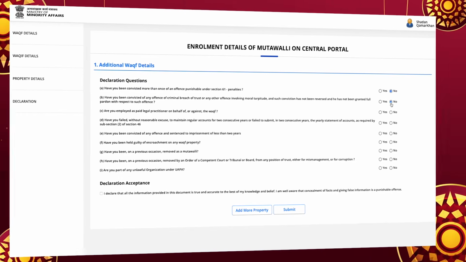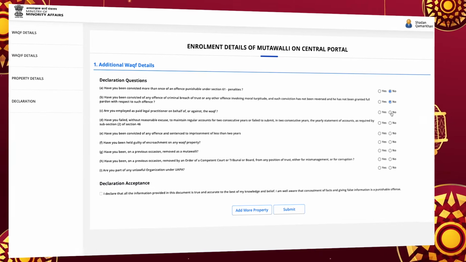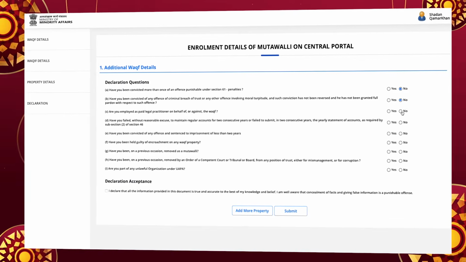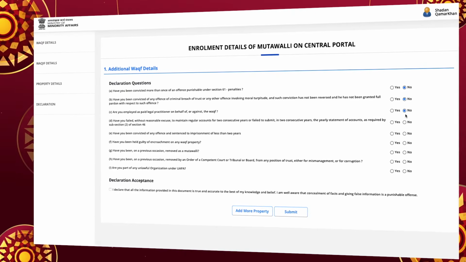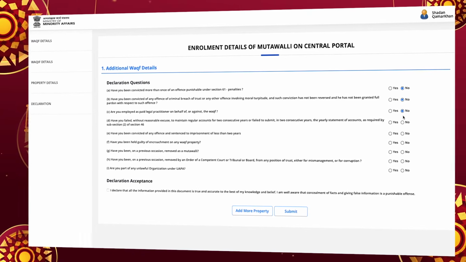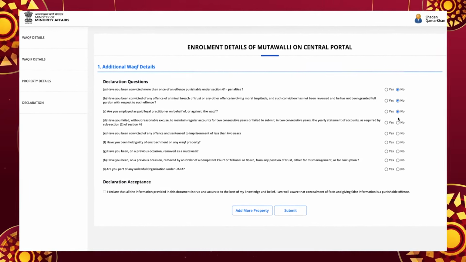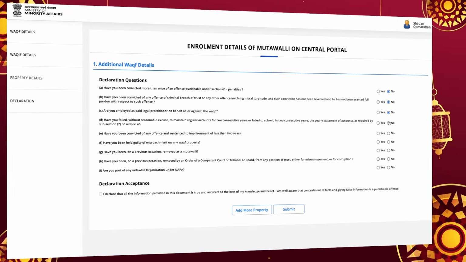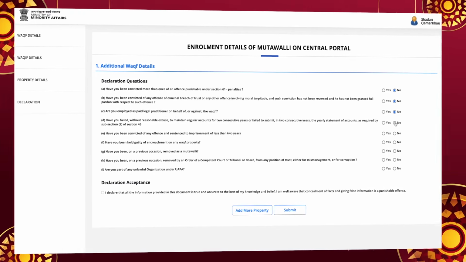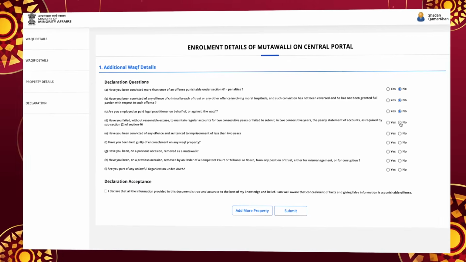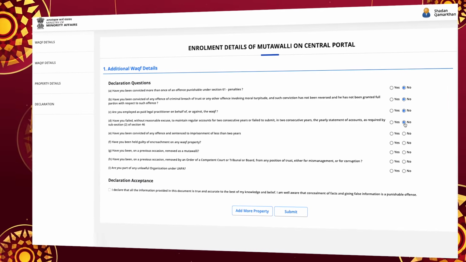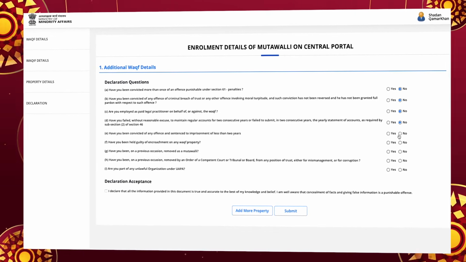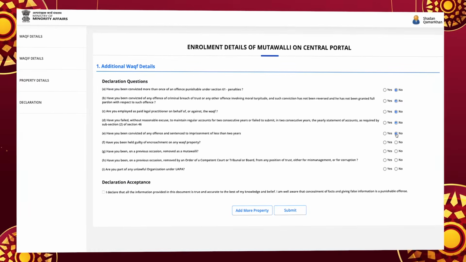Section 64 1B. C. Are you employed as paid legal practitioner on behalf of or against the Waqf? Section 64 1F. D. Have you failed without reasonable excuse to maintain regular accounts for 2 consecutive years or failed to submit in 2 consecutive years the yearly statement of accounts as required by subsection 2 of Section 46, Section 61, 1A 4. E. Have you been convicted of any offence and sentenced to imprisonment of less than 2 years?